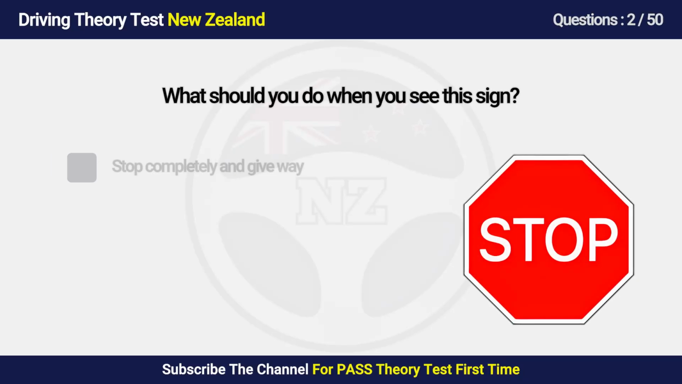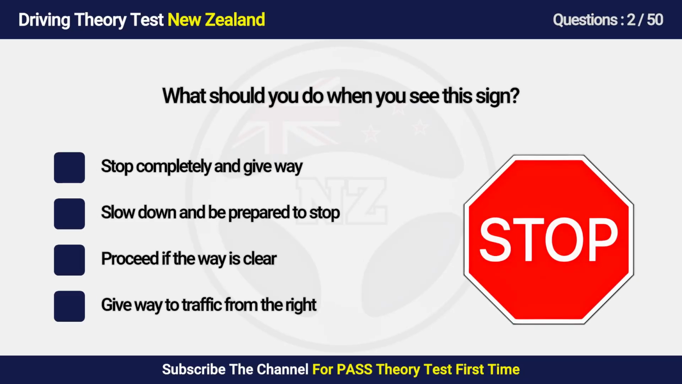Question 2. What should you do when you see this sign? A. Stop completely and give way. B. Slow down and be prepared to stop. C. Proceed if the way is clear. D. Give way to traffic from the right.